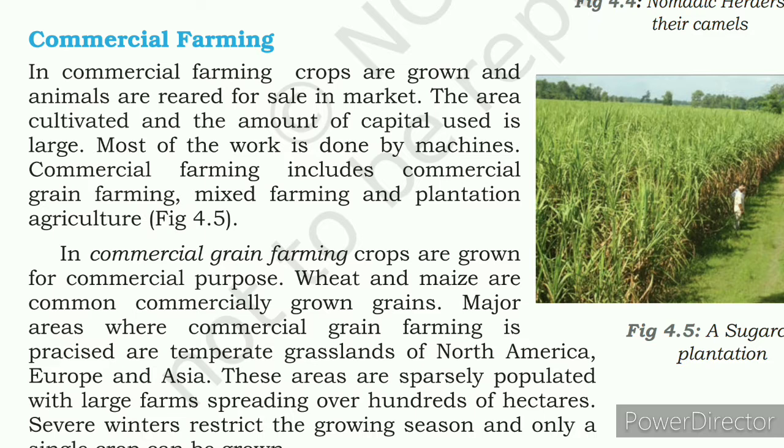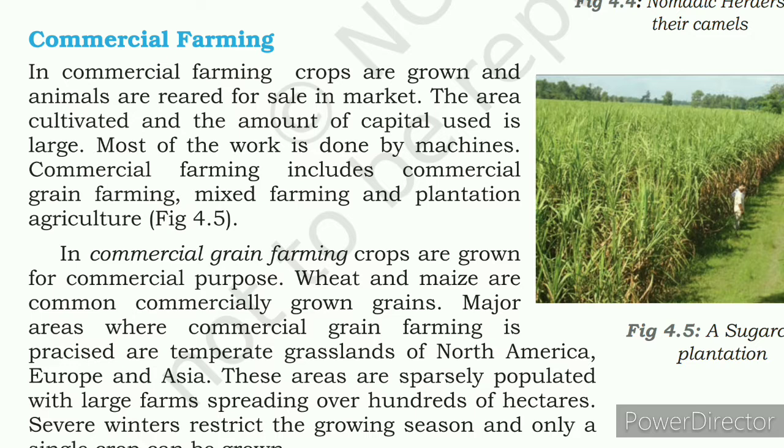Yesterday we discussed farming, right? The types of farming. Today we are going to discuss commercial farming. In commercial farming, crops are grown and animals are reared for selling in the market. Both crops and animals are reared and grown for selling in the market. So that is called commercial farming, right?